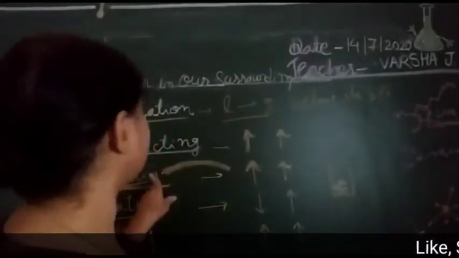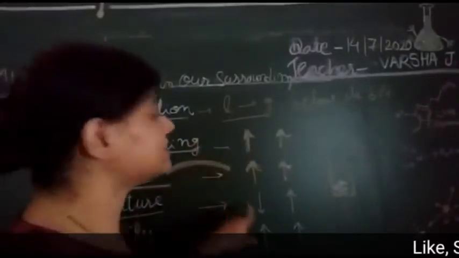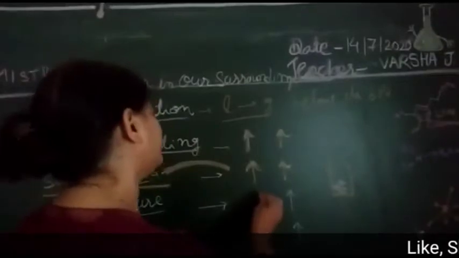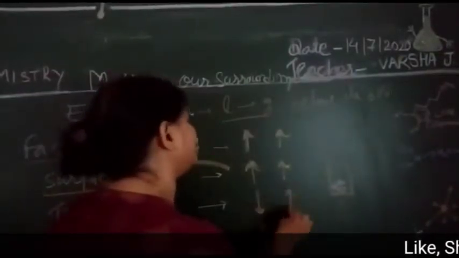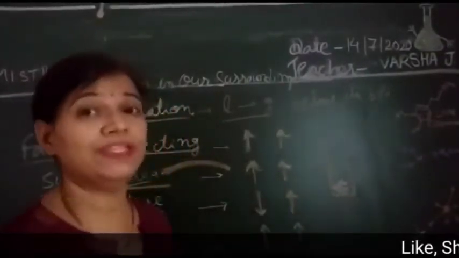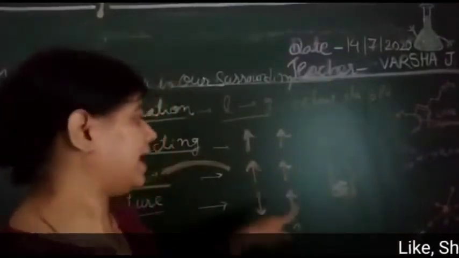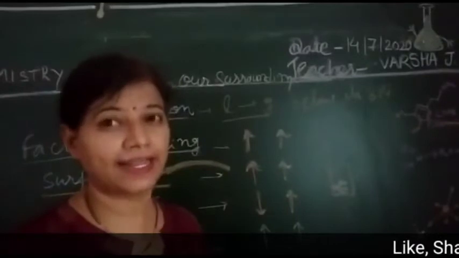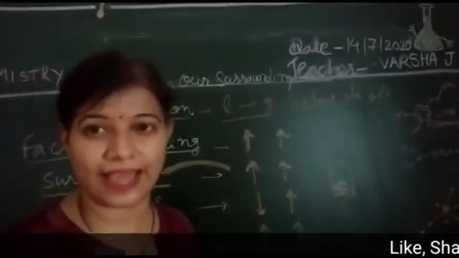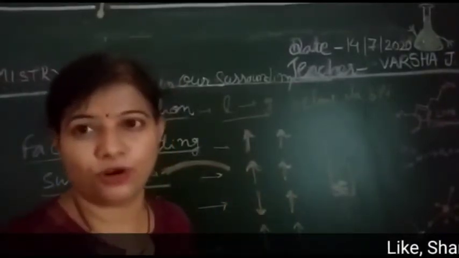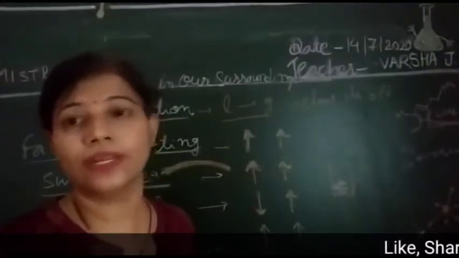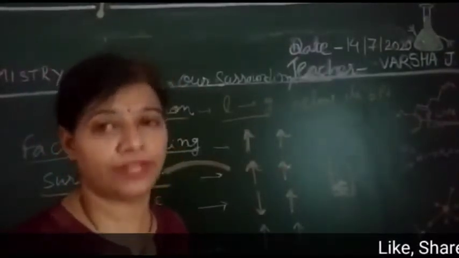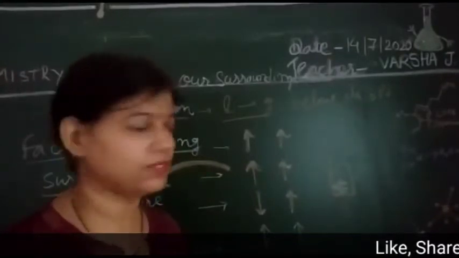So what we learn in these factors: with the increase in surface area and with the increase in temperature, the rate of evaporation increases. But with the decrease in humidity, the rate of evaporation increases. Means when the humidity is more, at that time evaporation is less, and that is why we feel chipchipa. We are feeling not good because the sweat is not evaporated, because humidity lowers the rate of evaporation. You are getting my point?